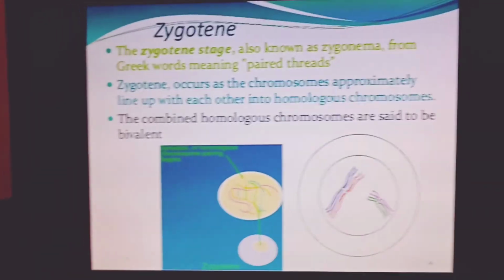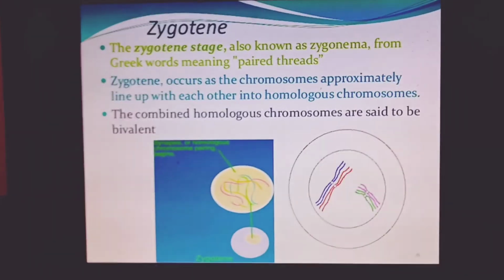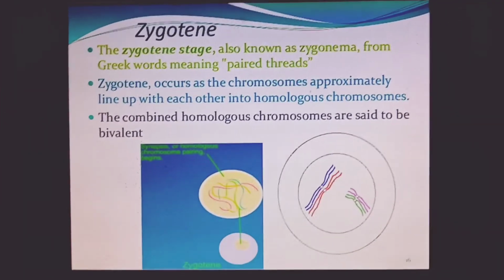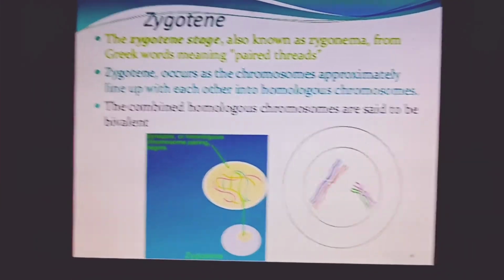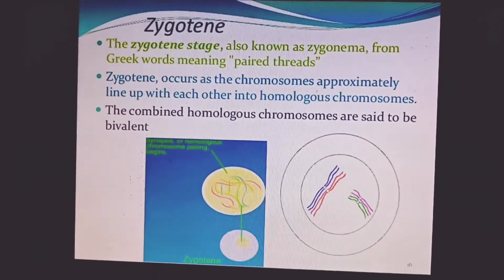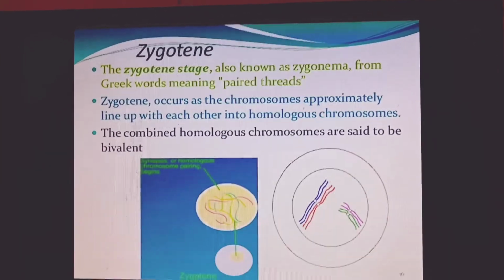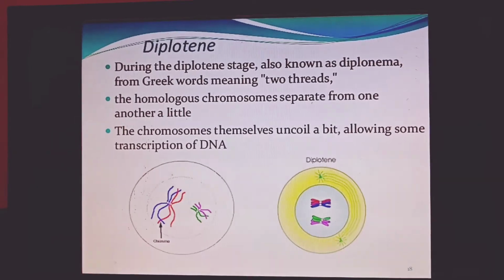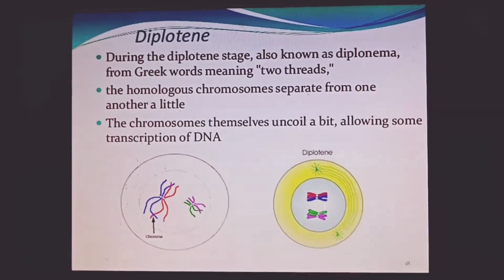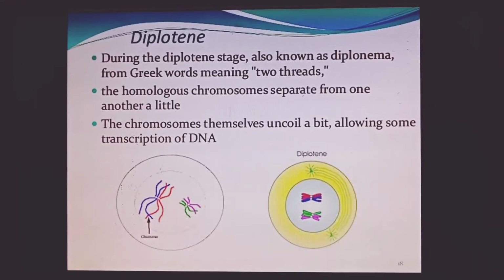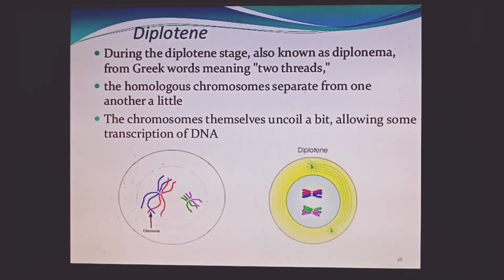The next stage is zygotene, the second stage of prophase I. The zygotene stage, also known as zygonema, is from a Greek word meaning paired threads. Zygotene occurs as chromosomes approximately line up with each other into homologous chromosomes. The combined homologous chromosomes are said to be bivalents. Next stage is diplotene, the middle stage. During this stage, the homologous chromosomes separate from one another a little. The chromosomes themselves uncoil a bit, allowing some transcription of DNA.